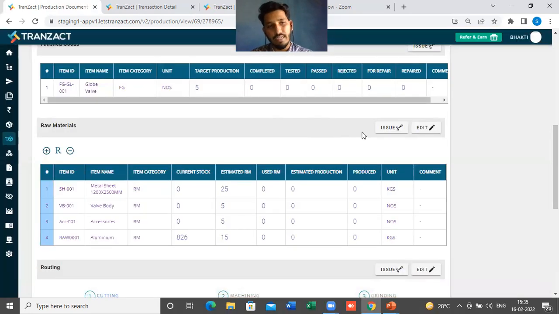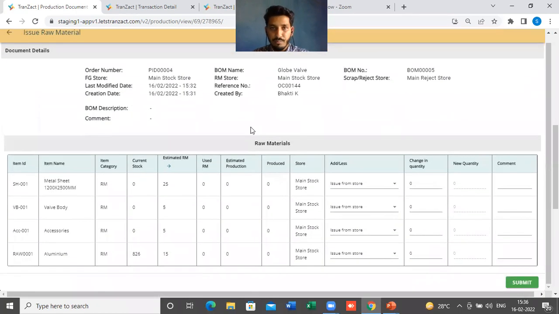If you want to issue the raw material from the store, we have to simply click on issue here, and a page will open where you will get the data. These are the estimated raw materials. We have to issue it from the main stock store. If you want to issue the exact quantity required as per the estimated bill of material, there is an arrow here in the estimated raw material column. You just simply click on this estimated raw material.